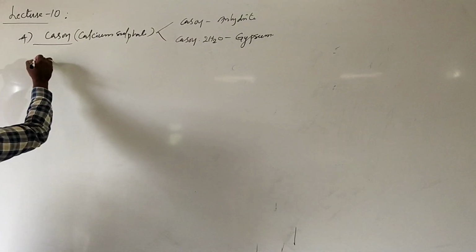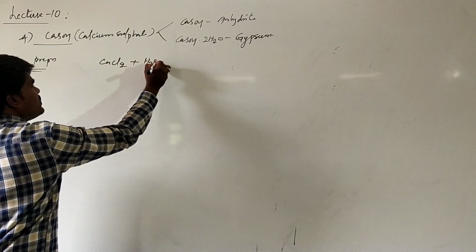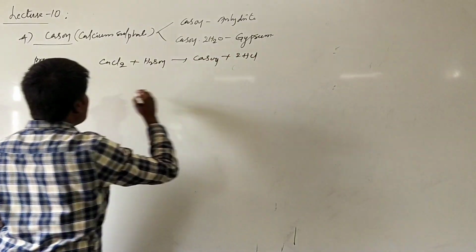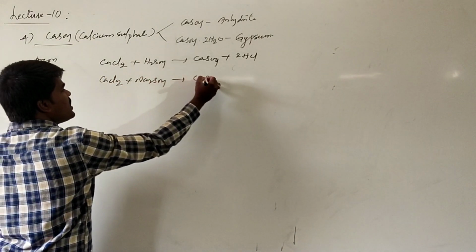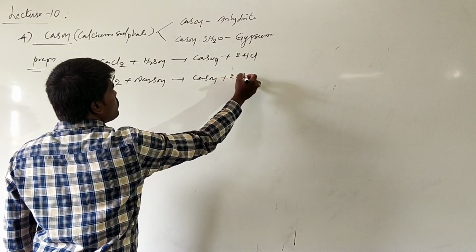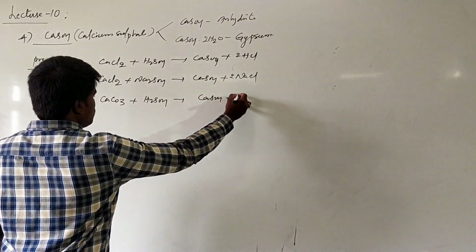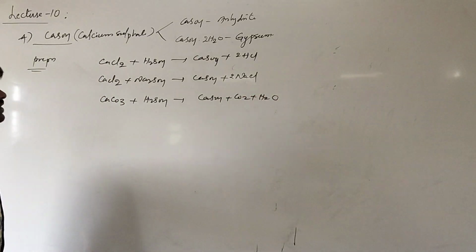When it comes to the preparation, it can be prepared from calcium chloride on reaction with H2SO4. It forms calcium sulfate plus 2HCl. From calcium chloride on reaction with Na2SO4, it also forms calcium sulfate plus 2 moles of NaCl. Or it can also be prepared from calcium carbonate on reaction with H2SO4. It forms calcium sulfate plus carbon dioxide plus H2O.